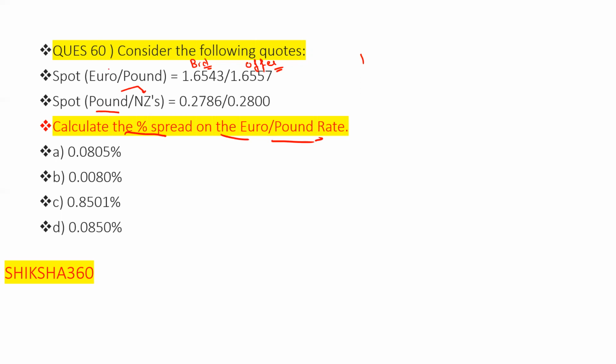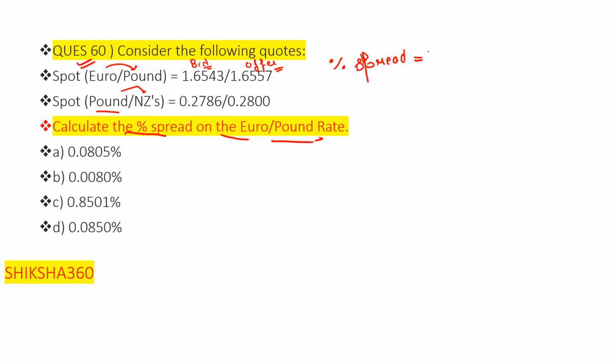They are asking to calculate the percentage spread on the euro pound rate, that is, spot euro/pound. So what is the percentage spread on that?